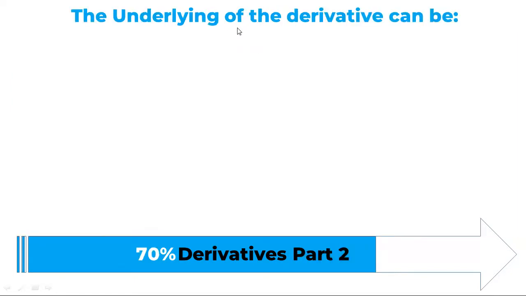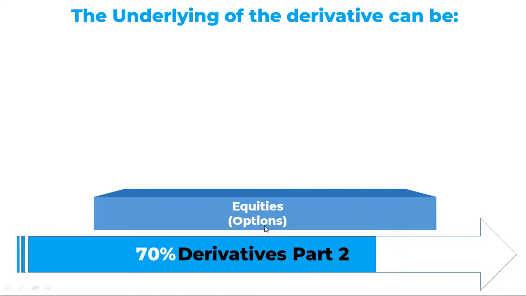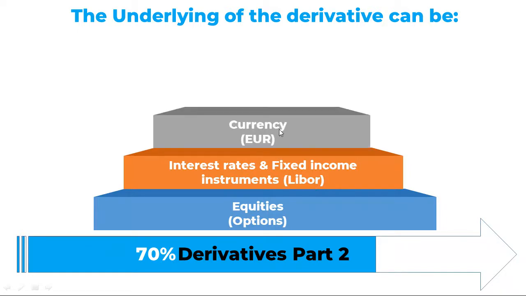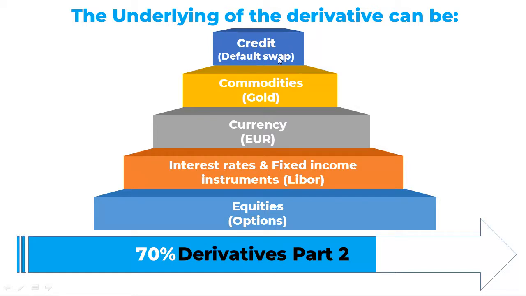The underlying of the derivative can be equities, like options, interest rates and fixed income instruments, like LIBOR, currency, like the euro, commodities, like gold, credit, like default swap.